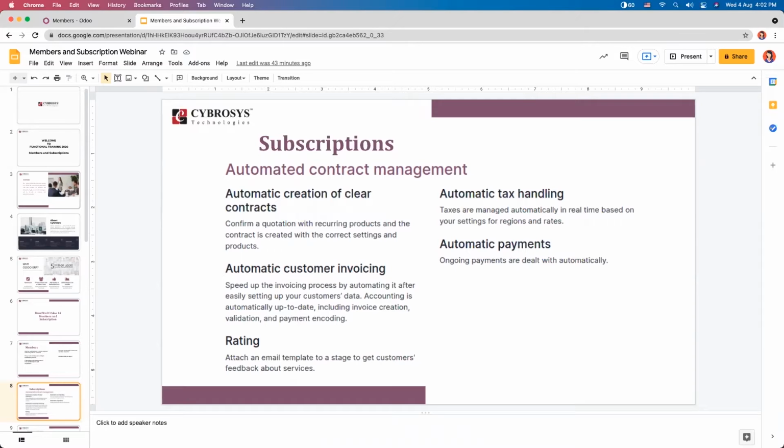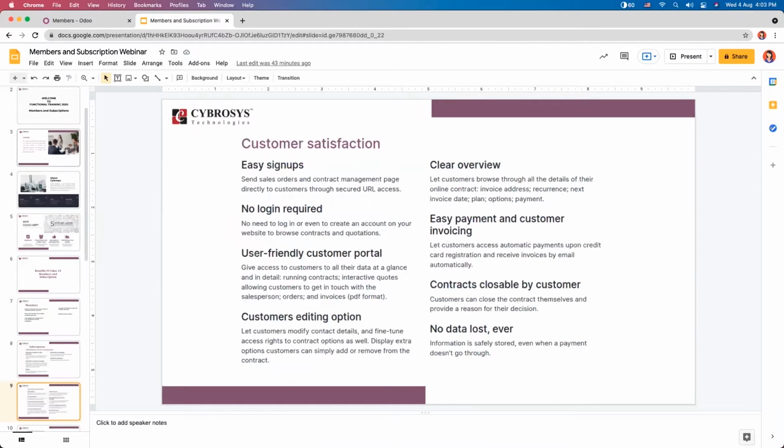Subscription has automated contract management, that is subscription management, and customer satisfaction, that is it gives customers access to all their data at a glance and in detail. Also, customers have an editing option, easy payment and customer invoicing. And customers can also close the contract, that is the subscription, themselves and provide a reason for the decision.